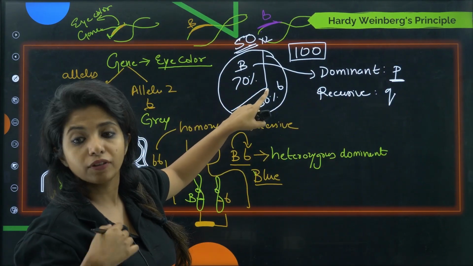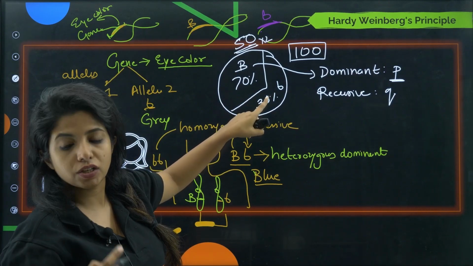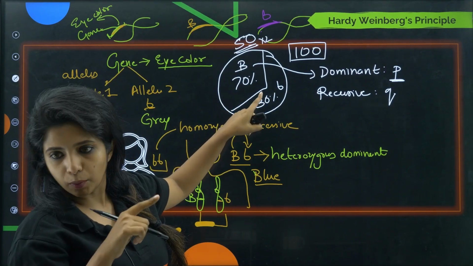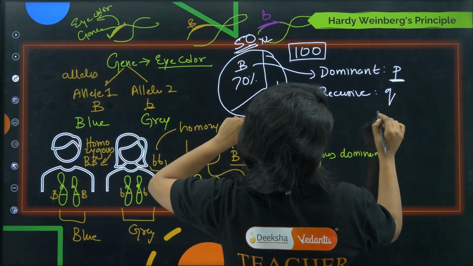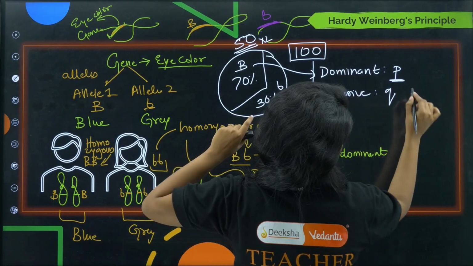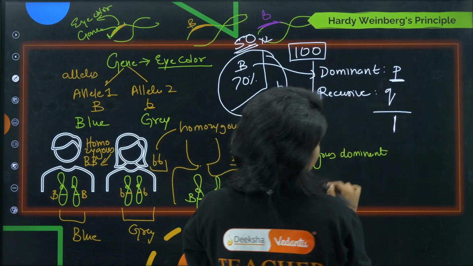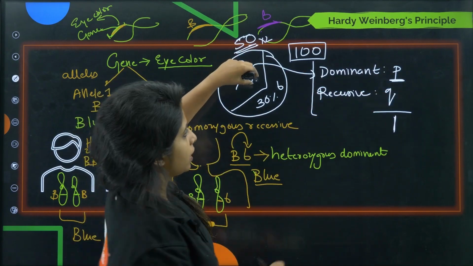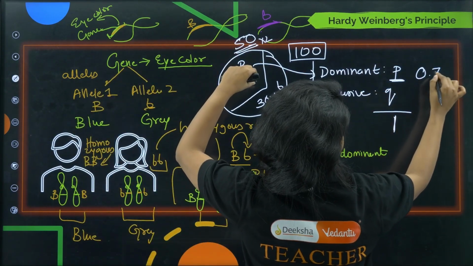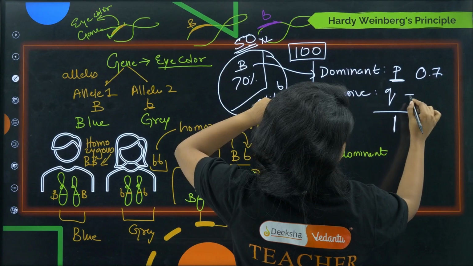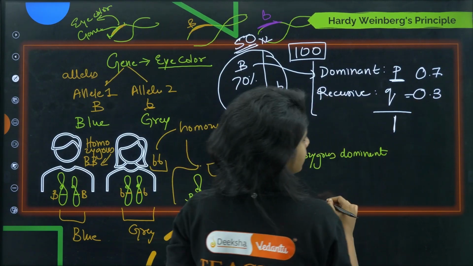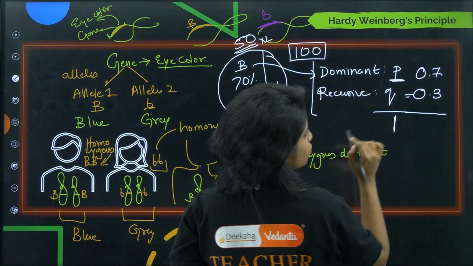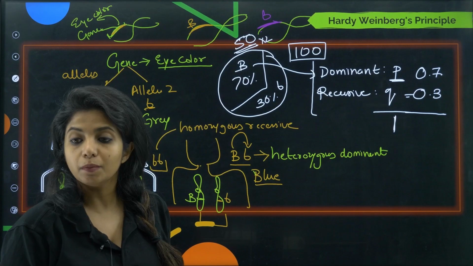To find frequency, I have to change it into decimal points. The total allelic frequency should be 1, so 70% is 0.7 and 30% is 0.3. Together, if I calculate, it becomes 1.